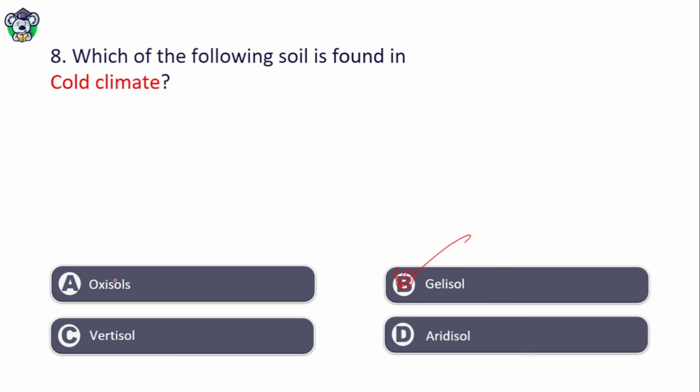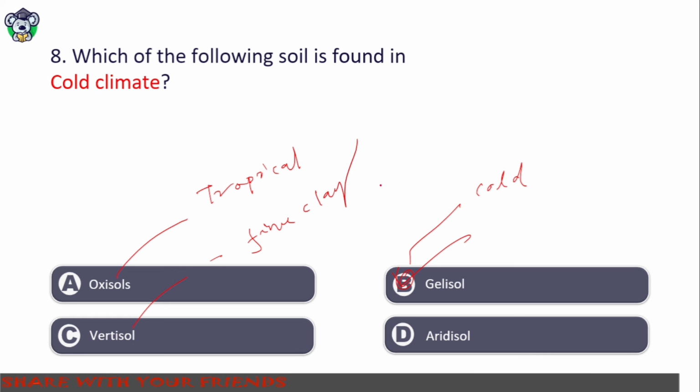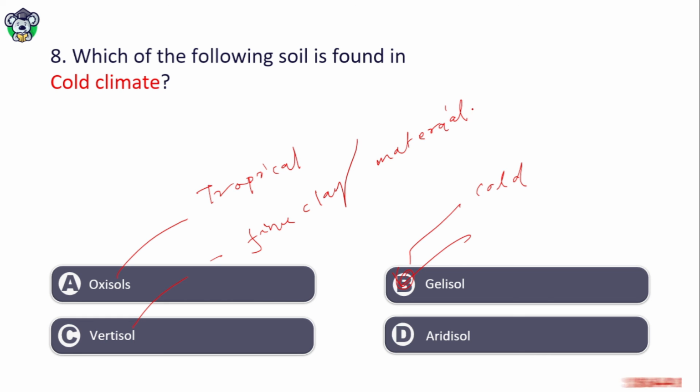What is oxisol? This is found in tropical forest areas. Gelisol is in cold areas. Vertisol generally contains fine clay materials, mainly montmorillonite.